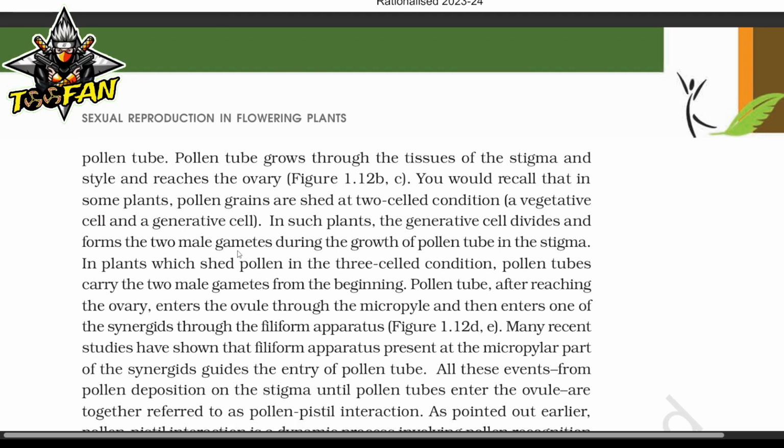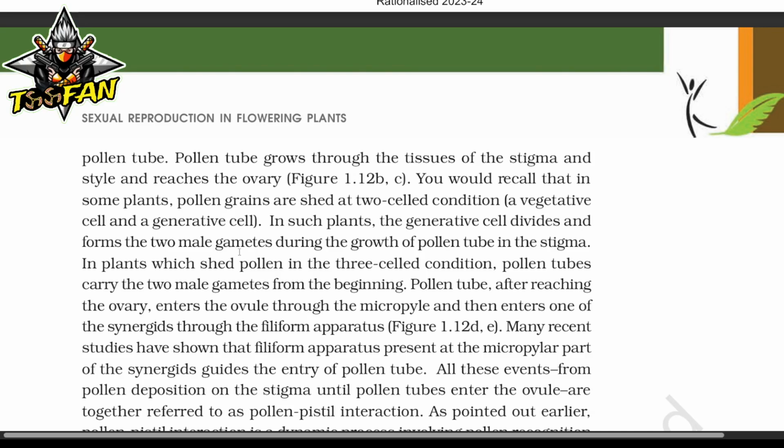You would recall that in some plants, pollen grains are shed at the two-celled condition, a vegetative cell and a generative cell. In such plants, the generative cell divides and forms the two male gametes during the growth of the pollen tube in the stigma. In plants which shed pollen in the three-celled condition, pollen tubes carry the two male gametes from the beginning. Pollen tubes, after reaching the ovary, enter the ovule through the micropyle and then enter one of the synergids through the filiform apparatus. Many recent studies have shown that the filiform apparatus present at the micropylar part of the synergids guides the entry of the pollen tube.